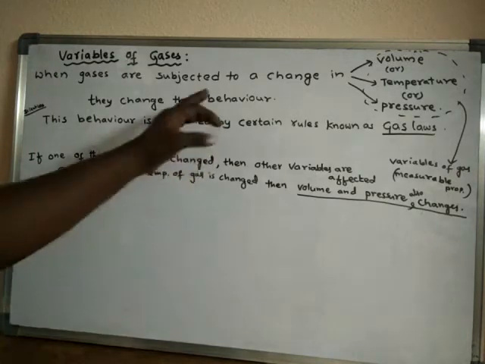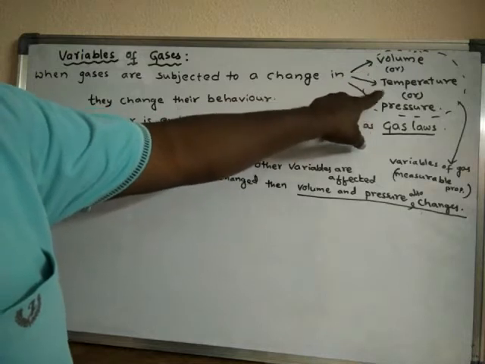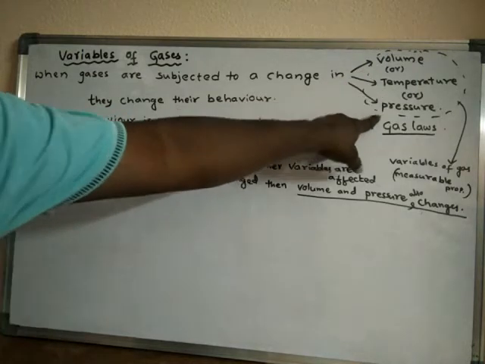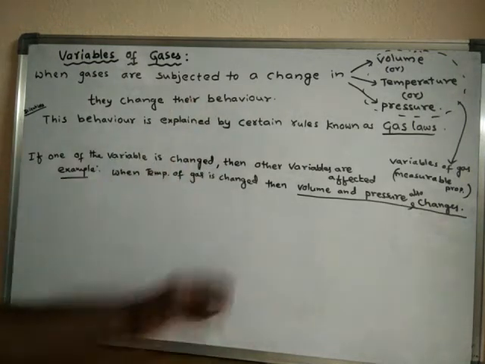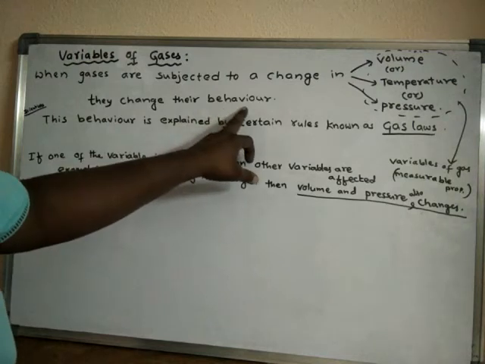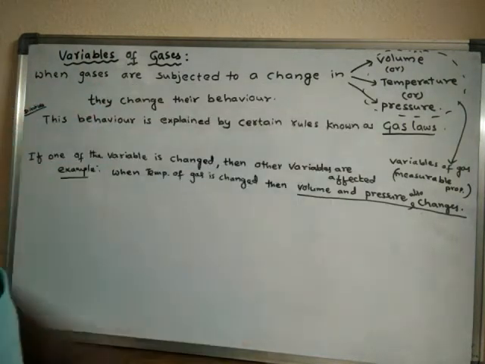Scientists have studied the behavior of gases when volume, temperature or pressure is changed, and they have observed the behavior of gases.